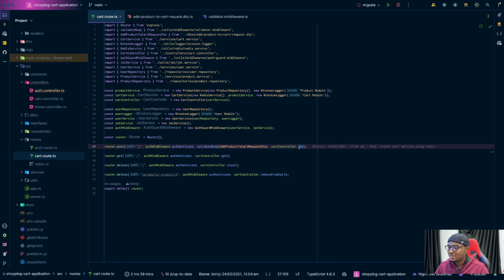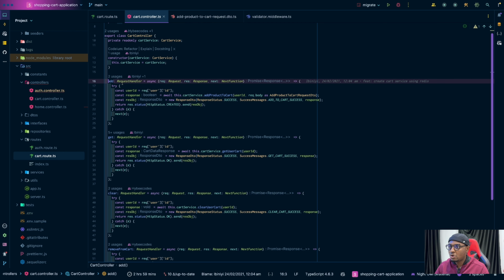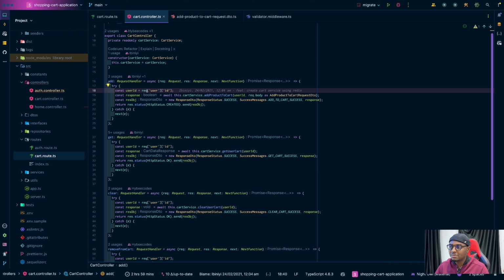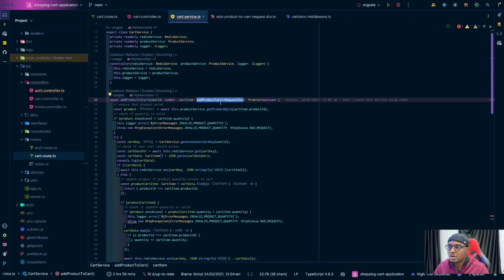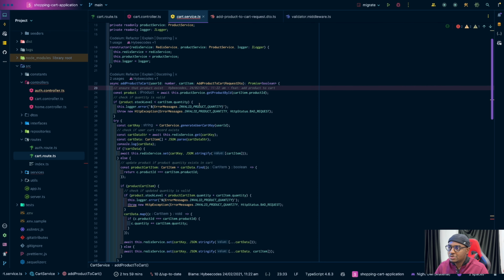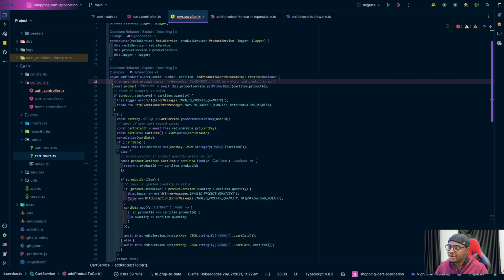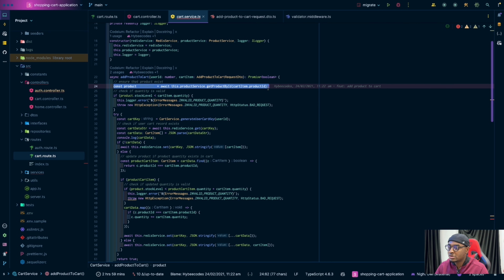Then yeah, so if you call add to cart, you can see here that I'm fetching the current user, and then, hold on. Okay, then calling add product to cart. So we add product to cart. You can see what I'm doing here is I fetch the product, ensure that that product exists.